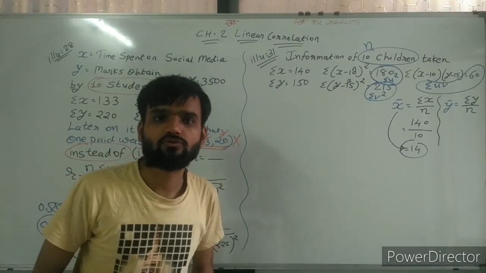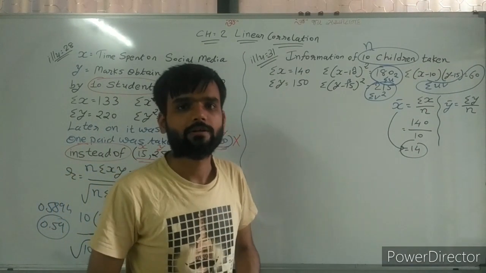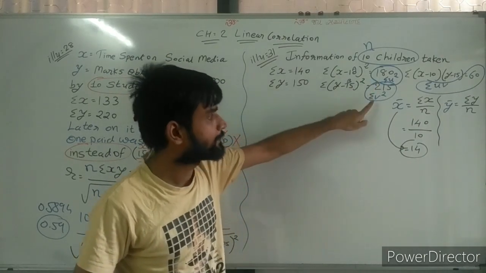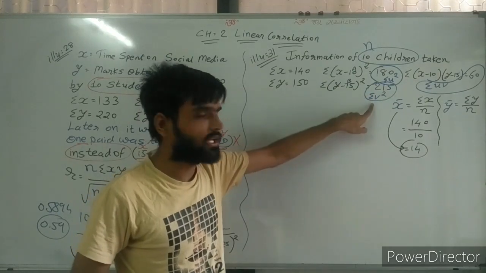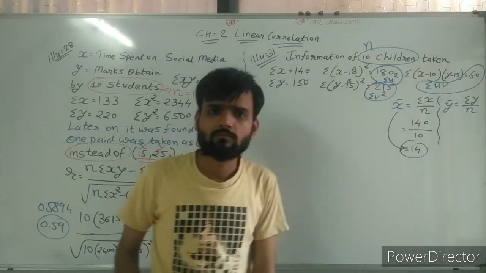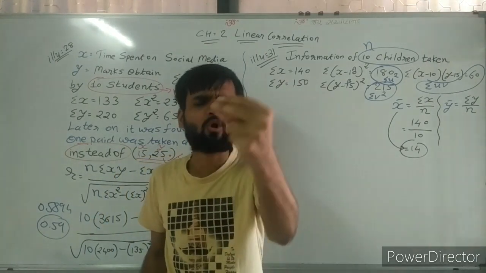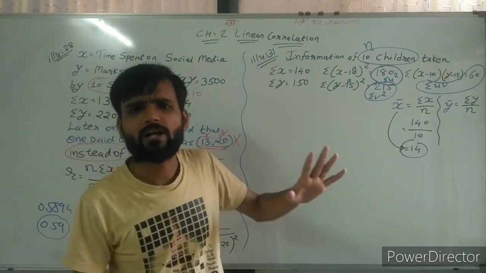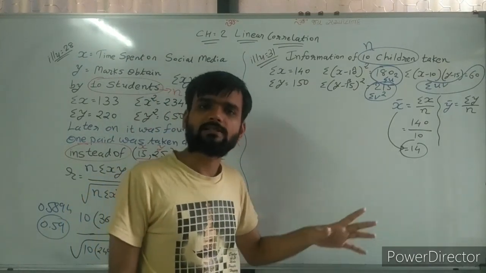These are the values we need to consider. So 180 is sigma u square, 215 is sigma v square, and sigma uv is 60. Because one value is not given, it is fixed. It is u and v, with the assumed mean.